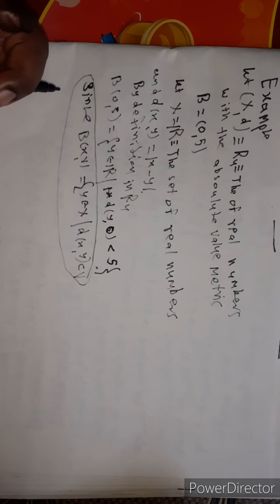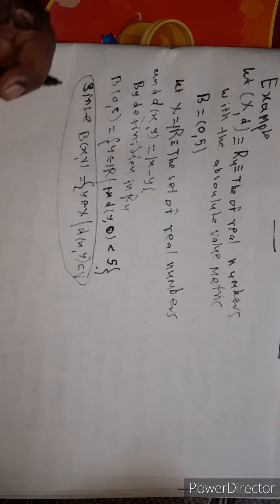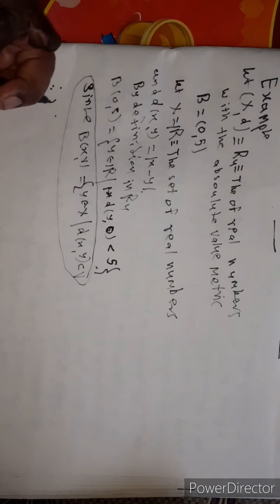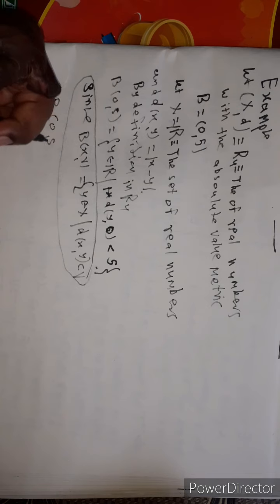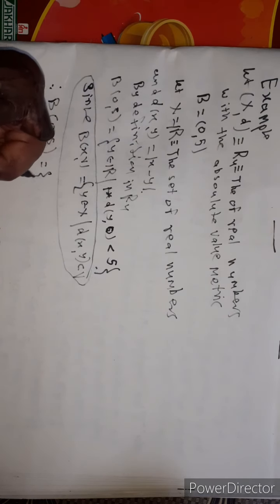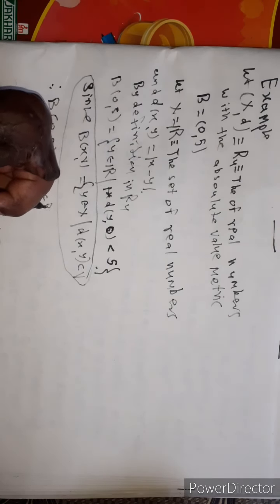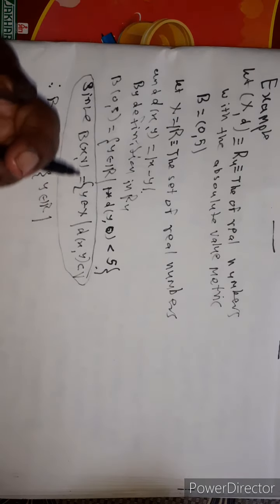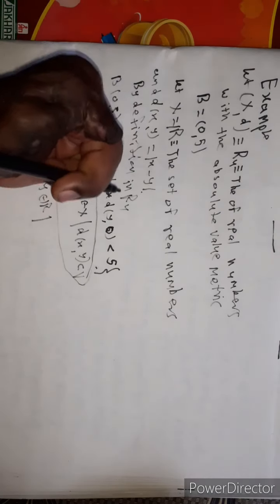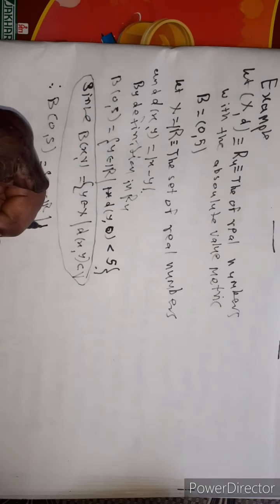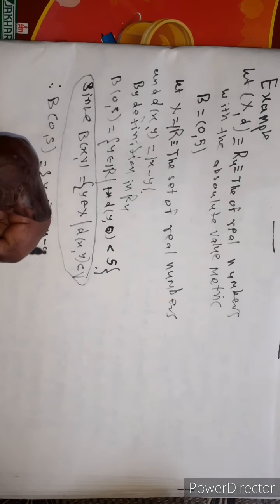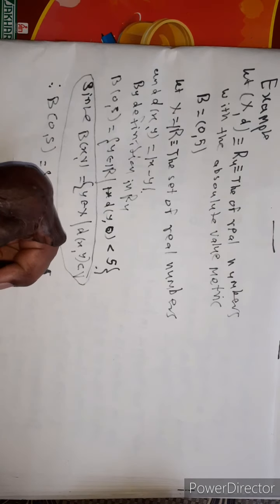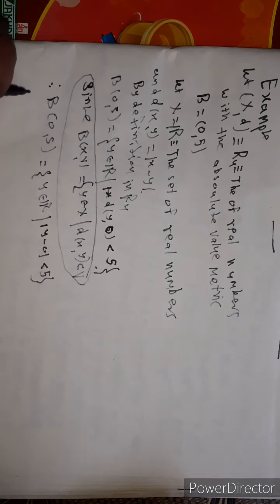Therefore B(0, 5) is a set of y belonging to R such that, now the distance is the absolute distance between x and y equal to mod of x minus y, mod of y minus 0 is less than 5. This B(0, 5) is equal to y belonging to R such that mod of y minus 0 is less than 5.